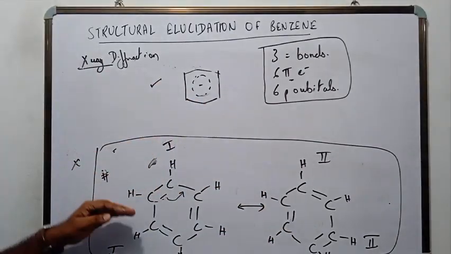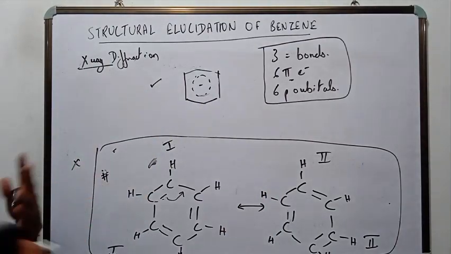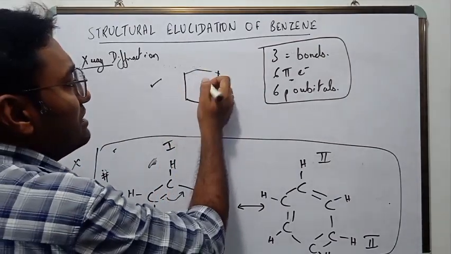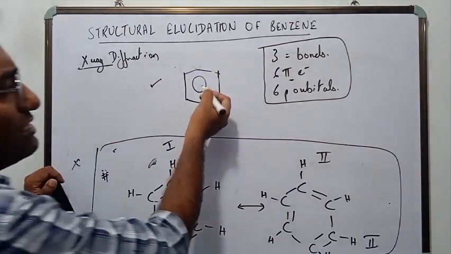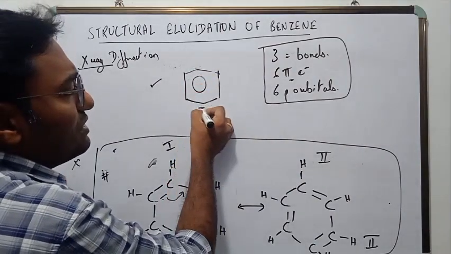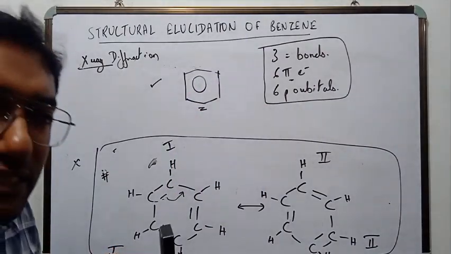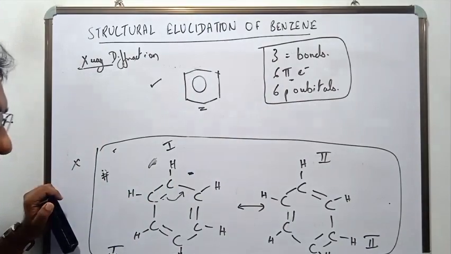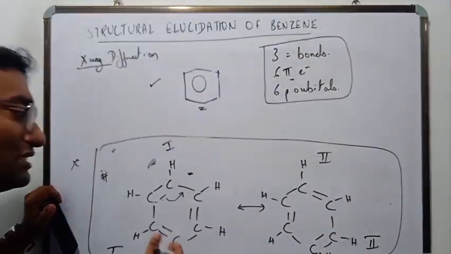It's not totally false. So while writing chemical reactions, we use this resonance hybrid structure of benzene, which is like this. When we write chemical reactions, we just show benzene like this. We use the resonance hybrid structure. But to understand the mechanism of reactions, we still use the Kekule structure of benzene, which is this. Either we use this or we use this, right? Because this is almost correct.